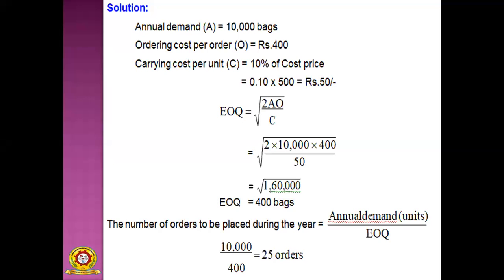Suppose for the first order, the raw material cost is 100 rupees. After that, I place another order, and at that time the raw material cost is 120 rupees per kg. And for the third order, the raw material cost is 90 rupees.